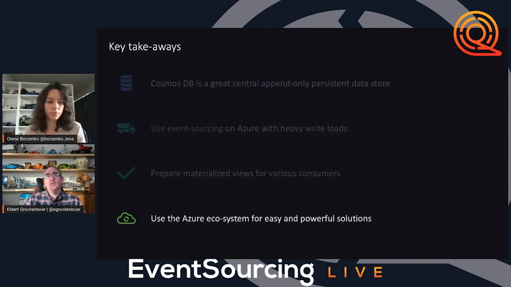When there are new events, it will spin up, it will scale up. And this is really what you need in these kinds of scenarios. So definitely have a look at the Azure ecosystem to build these solutions in an easy way, but with all the power that's behind it. Yeah, but also don't go crazy with Azure. It's all about implementation. Tools are great, but sometimes we have to also do something on our own, right?